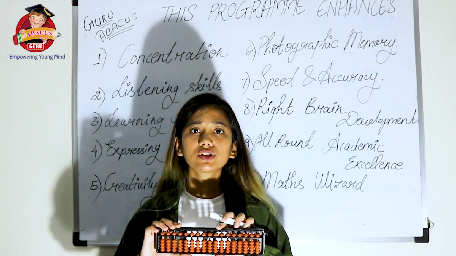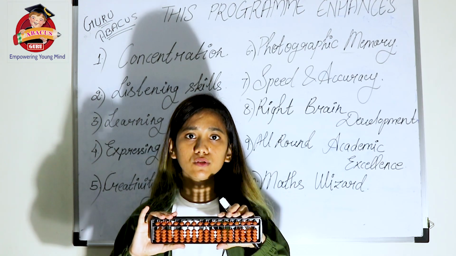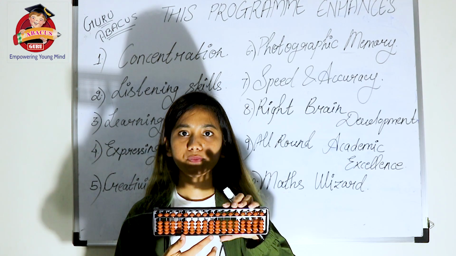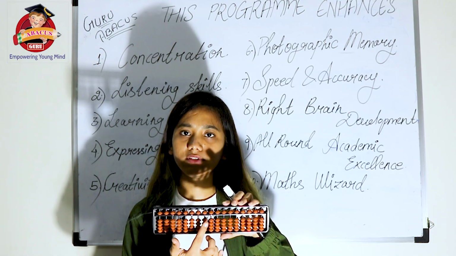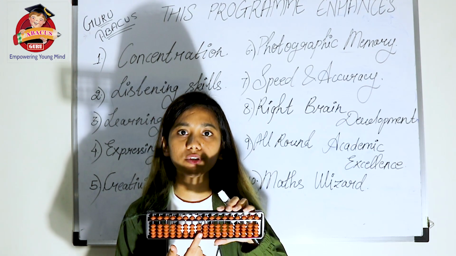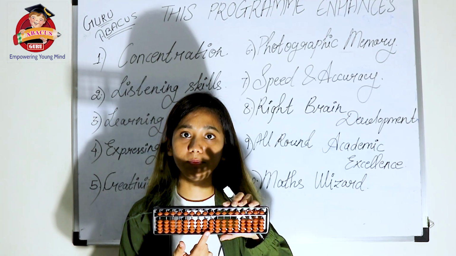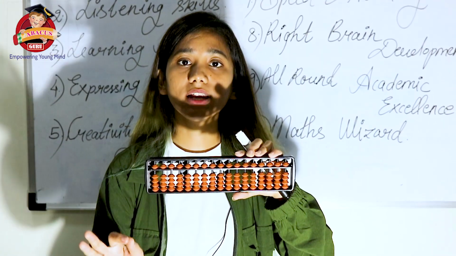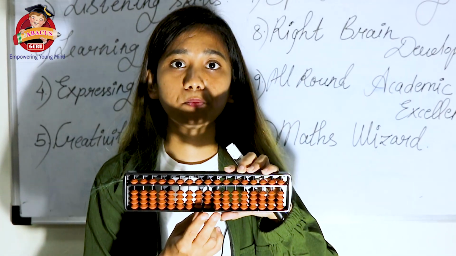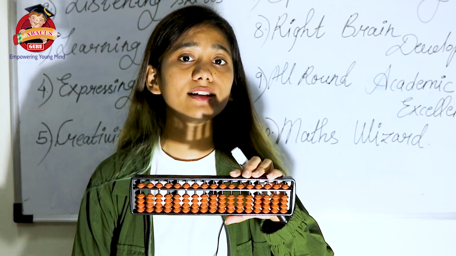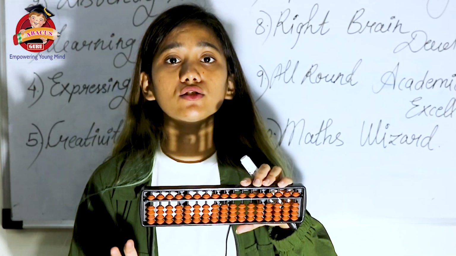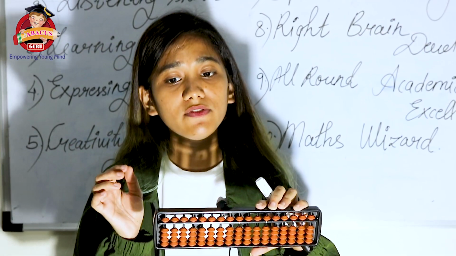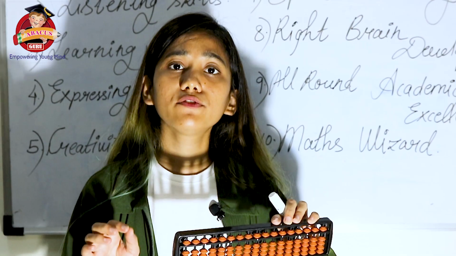So in the demo session you all will just explain this abacus tool to the child, starting from the unit point and the tens point. If the child is able to understand the unit point, which is the beginning of our abacus unit place, then you will move on to the tens point. If the child understands both these points properly, that means the child is eligible for level 1. If the child is not understanding the second point, that is our tens point, then even to a 9-year-old child you will give junior level.